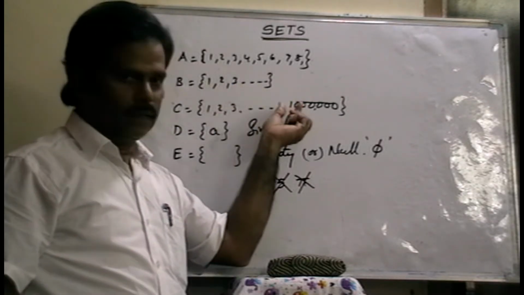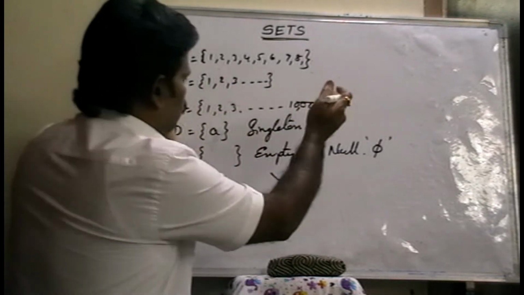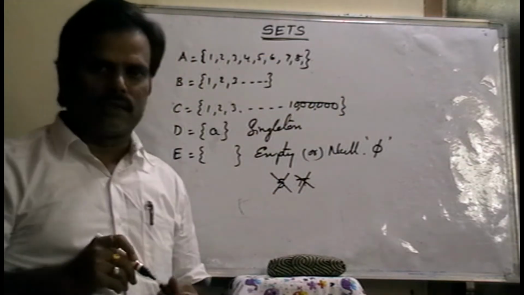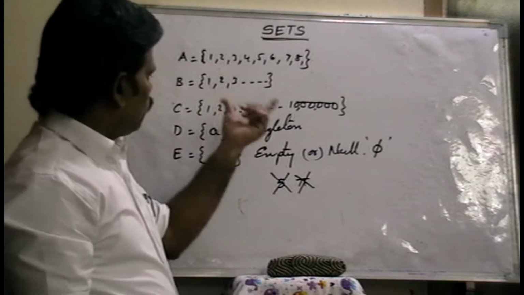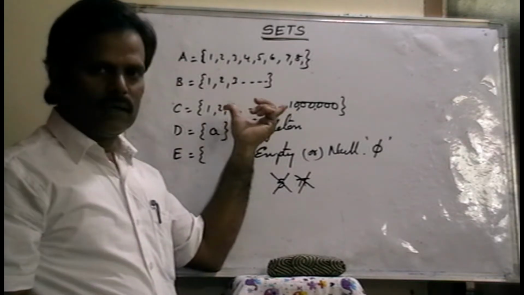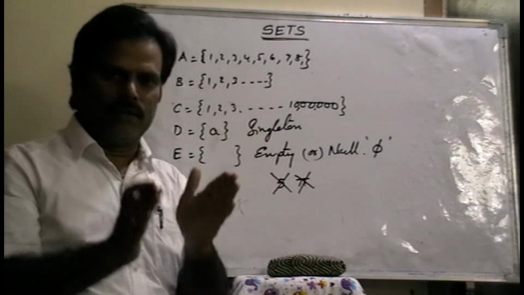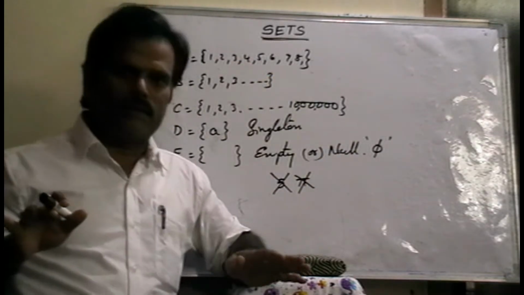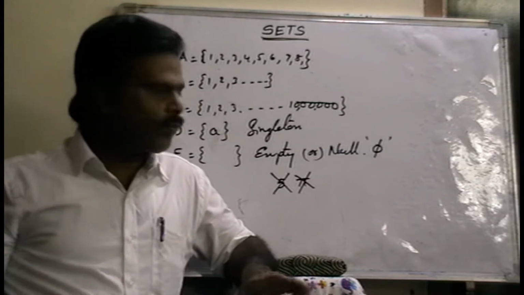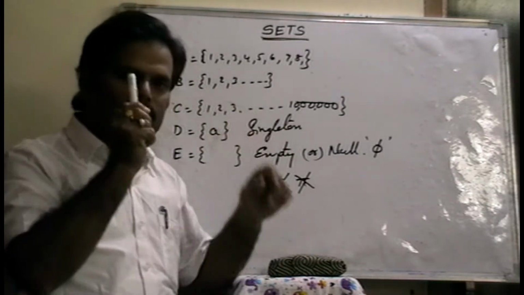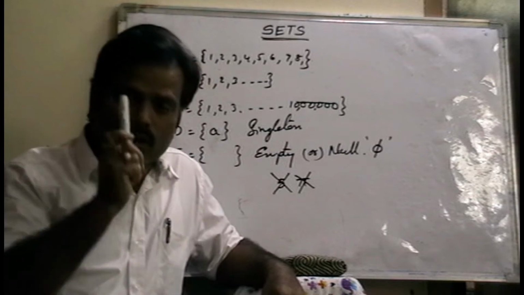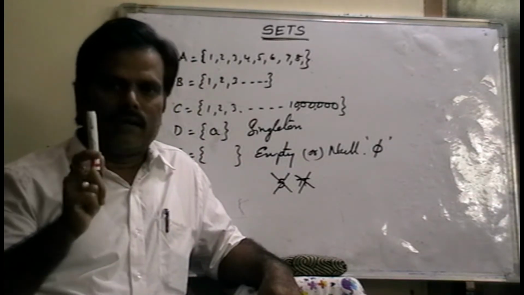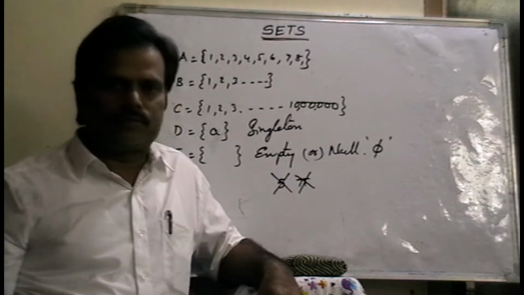Not only 100, 10 lakhs is also no problem, because we can say how many elements are there: 10 lakhs elements are there, right? So a set which consists of limited elements is nothing but a finite set. If a set consists of unlimited elements, that is called an infinite set. And if a set consists of a single element, only one element, it is called a singleton set.